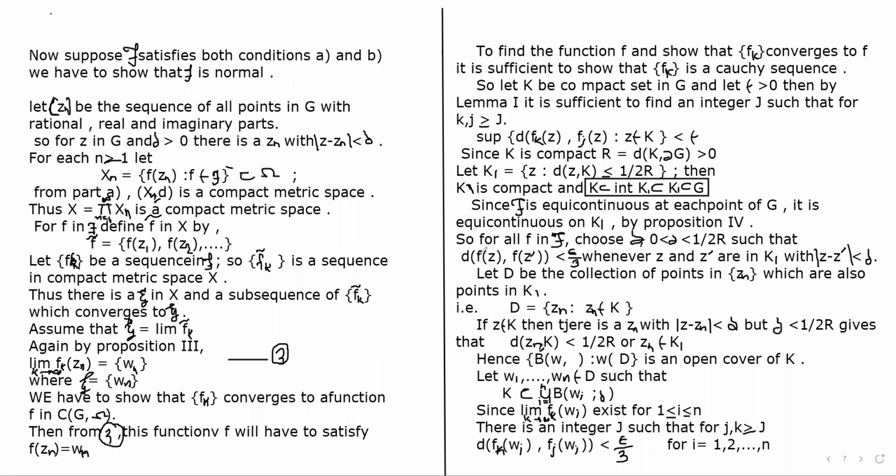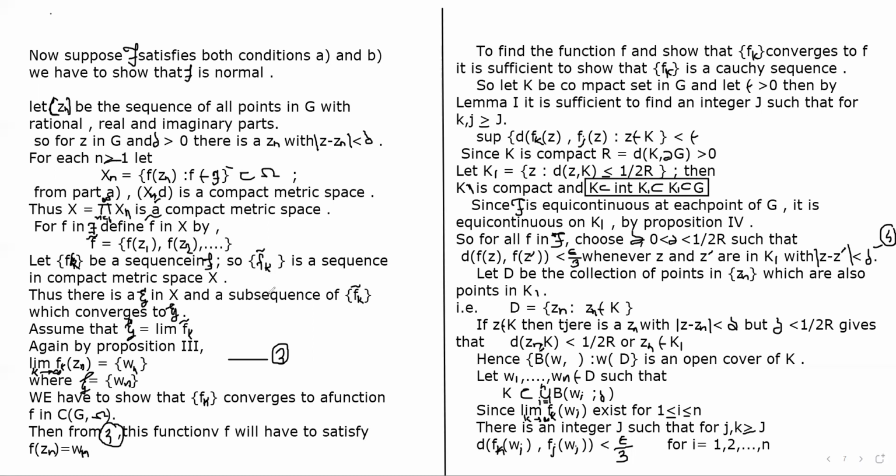Okay, so now we consider for all f in script F, we choose a delta greater than 0 such that d(f(z), f(z')) is less than epsilon by 3. Okay, this is the fourth equation. Here z and z' are in K1 with |z minus z'| less than delta. This is the condition we use here.